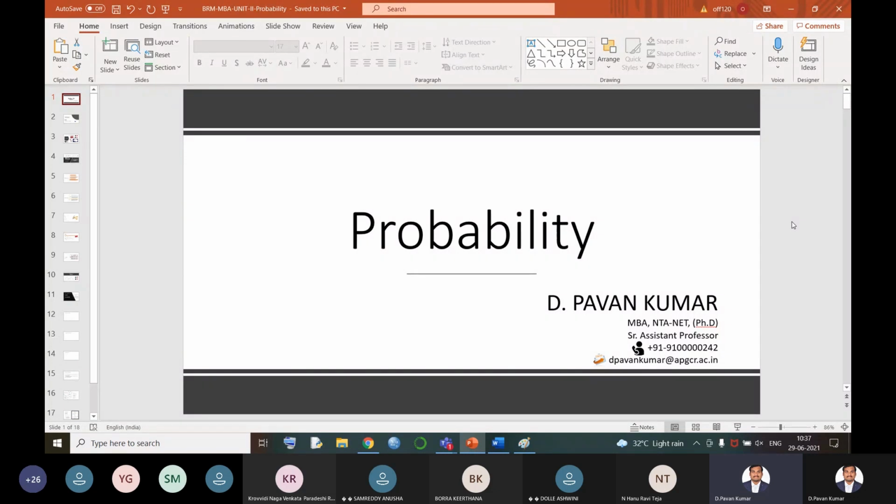Once you think of probability, the first thing that comes to your mind is tossing a coin, throwing a die, or picking one card out of 52 cards. That means selecting one number out of six outcomes. Say you have 60 people, and you select one out of 60 people. We will say that 1 by 60 is our probability. That means the probability of selection of each and every person is equal. That is called 1 by 60.